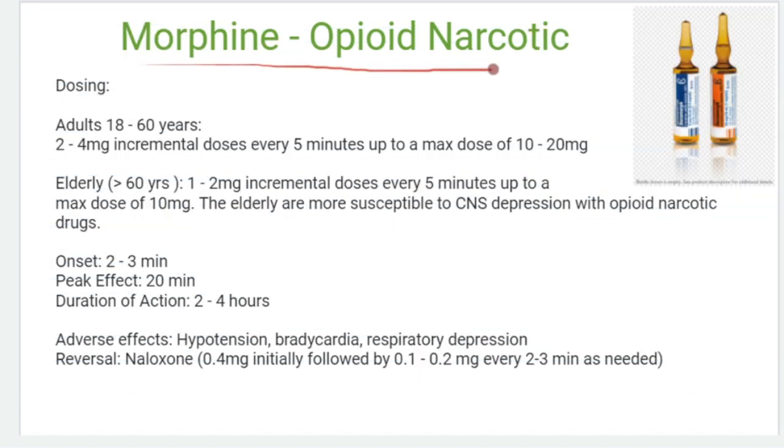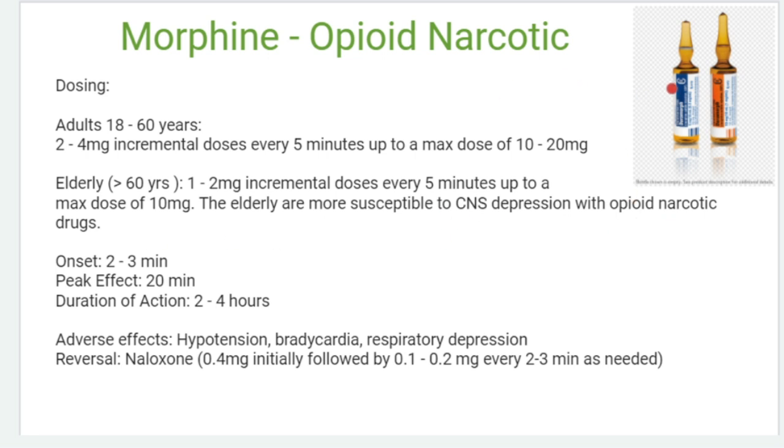Next medicine is morphine. Morphine is a natural opioid narcotic, dosed at 2 to 4 mg incremental doses every 5 minutes up to a maximum dose of 10 to 20 mg. Morphine 1 ml ampule contains 15 mg. Dosing for elderly includes 1 to 2 mg incremental doses every 5 minutes up to a maximum dose of 10 mg. Elderly are more susceptible to CNS depression with opioid narcotic drugs.